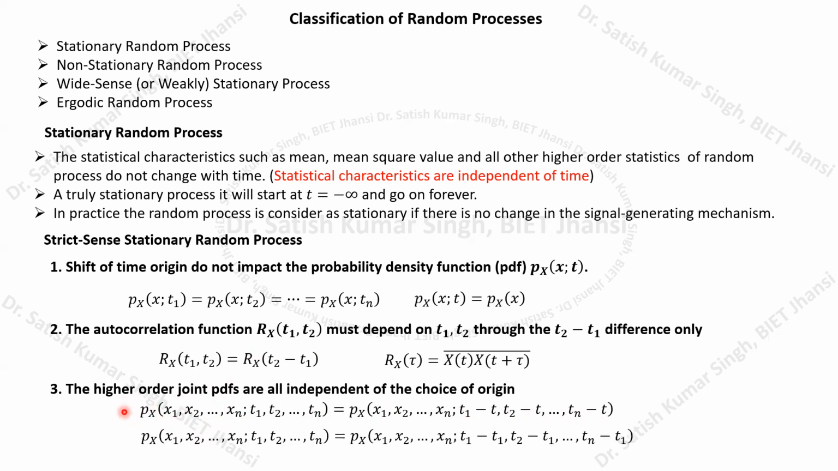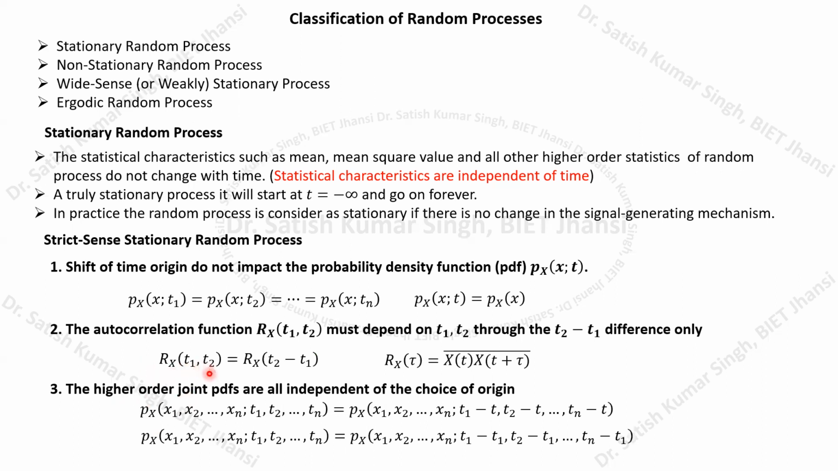So normally this can also be equivalently written as a function of T1 minus T1, T2 minus T1, up to Tn minus T1. So here it will again depend on the differences at which this joint probability has been calculated. It will not depend on the choice of origin. Here I am talking about the higher order joint PDFs.